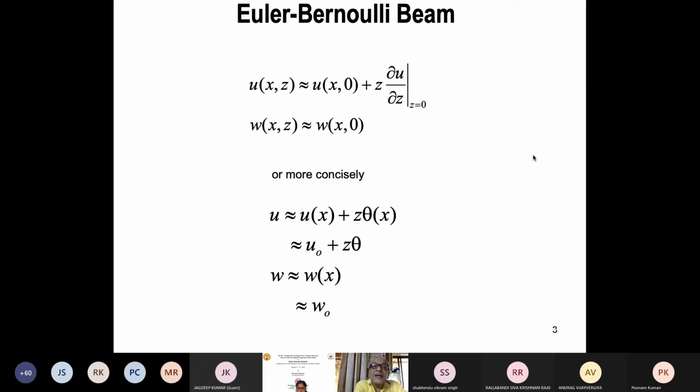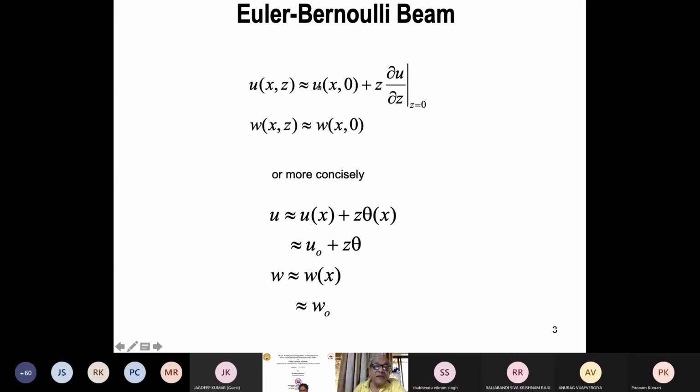So Euler-Bernoulli beam, for example, how do we get the displacement field? See, we assume that at any point P whose coordinates are x and z, the displacement u in the x direction can be written like this, approximated like this.